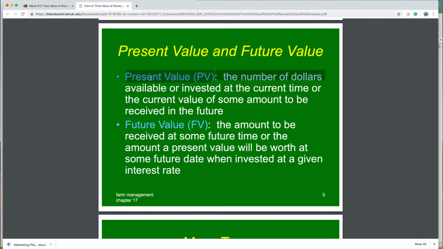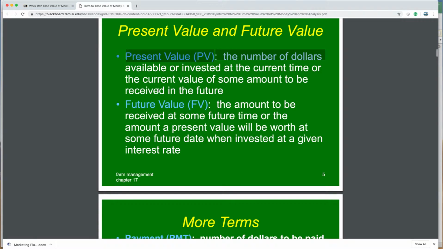All right, future value may be that you're trying to look at an investment today, what you would pay, and then what it's worth in the future. And so these are estimates of not today's value, but future value. So really time value of money is broken into either calculating the value today or calculating the value in the future.